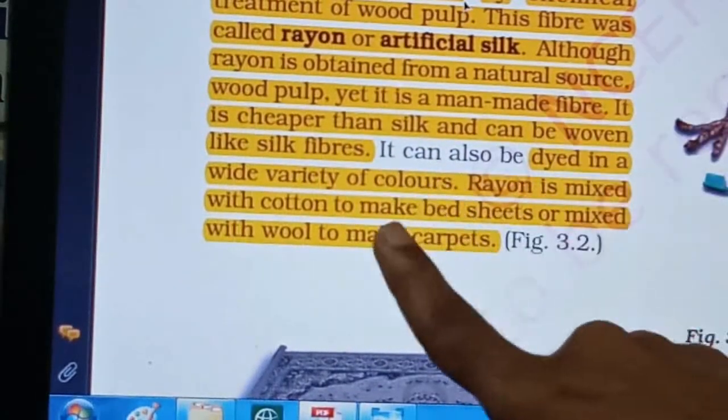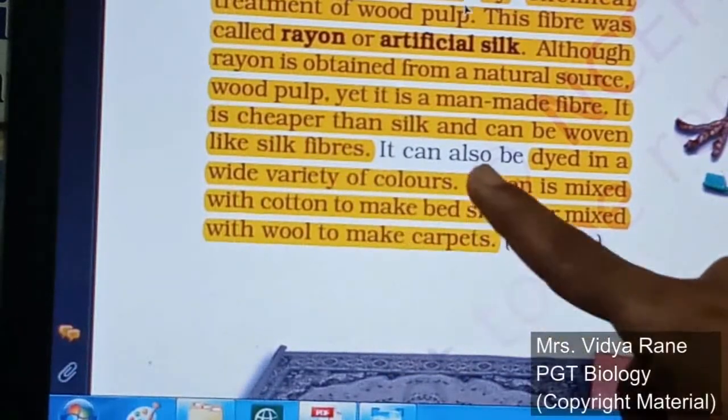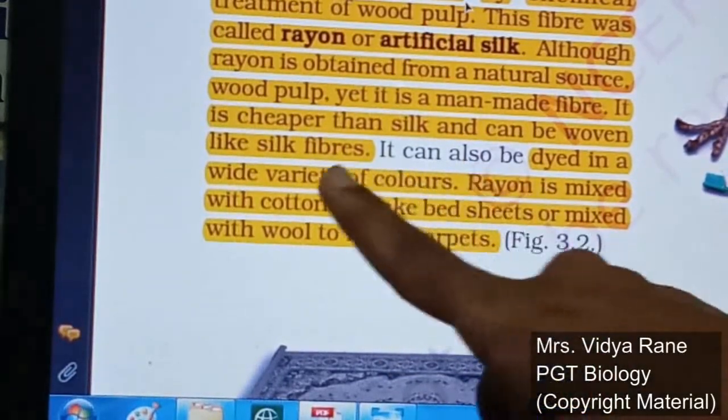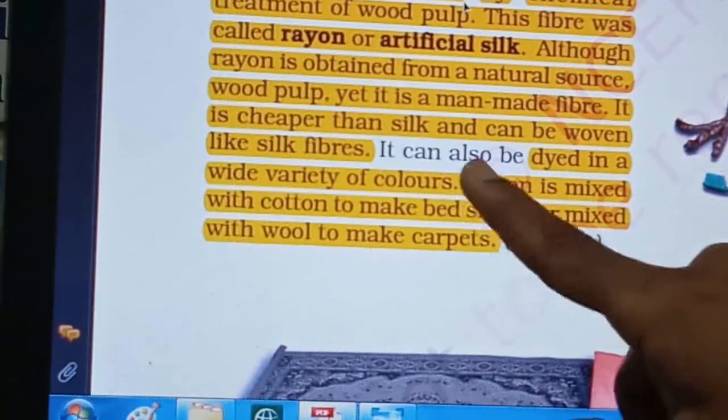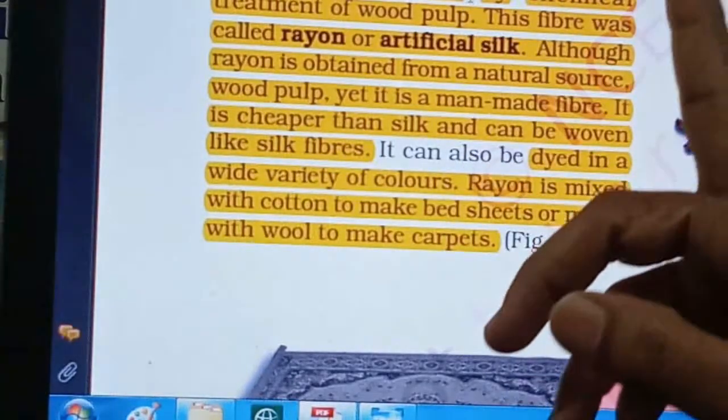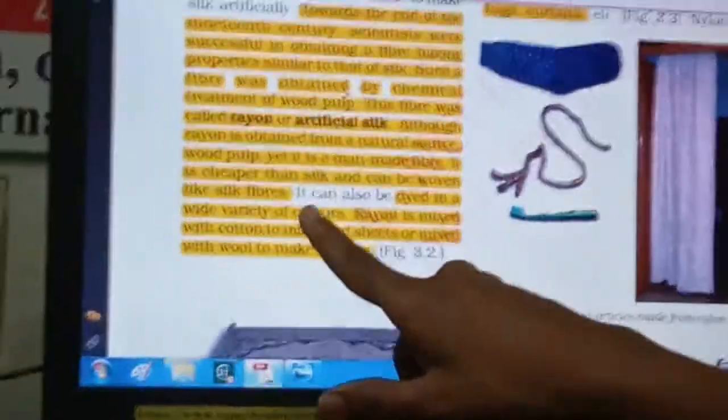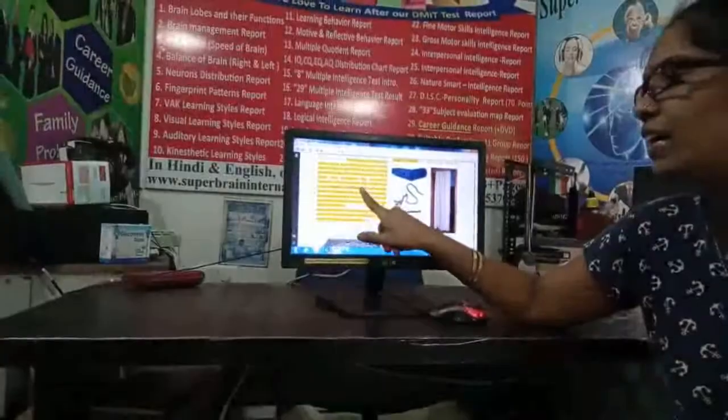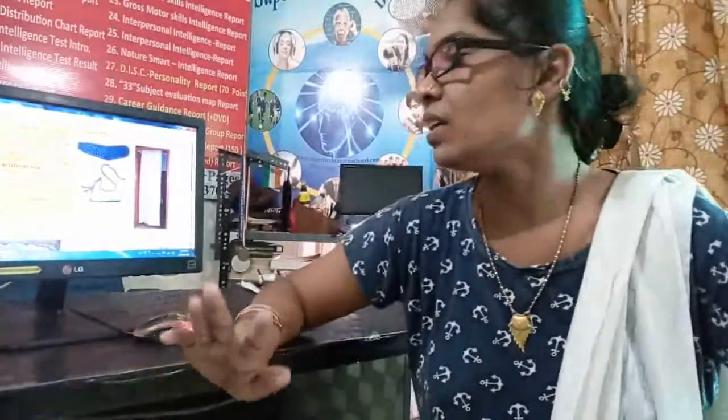It is present in a variety of colors, widely available to us. In the case of natural fiber, it is not possible, right? Silk, whatever natural color is there, that only we are able to get. But as rayon is an artificial silk, we can get a wider range of colors of rayon fiber. So the fabrics made from rayon will be observed in various colors, right?